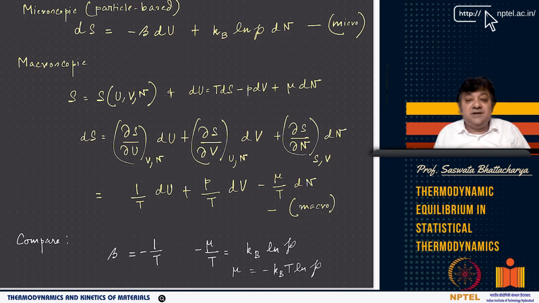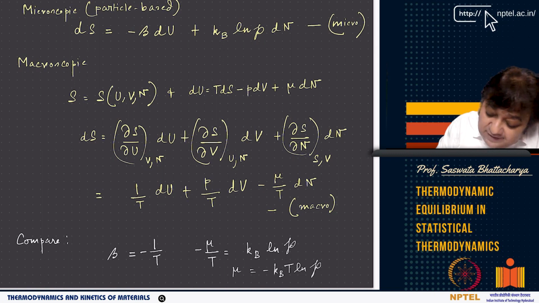Some people use Z in books, but when we use Z as the partition function, there is some other concept called ensemble that I'll come to. Here I haven't yet given the concept of ensemble. The only thing I have given is that there are discrete energy levels, like epsilon 0, epsilon 1, epsilon 2, occupied by particles of different kinds, and based on that I have defined the partition function.